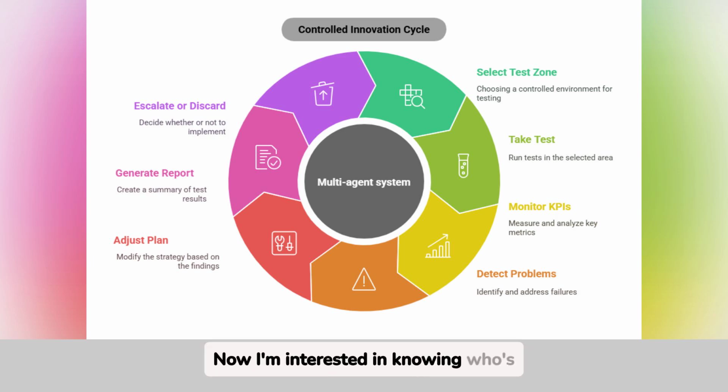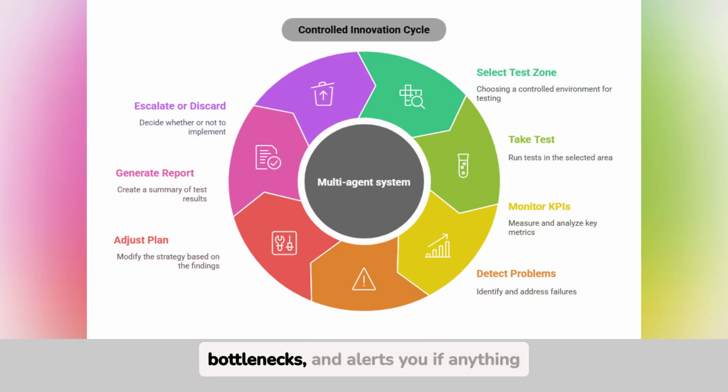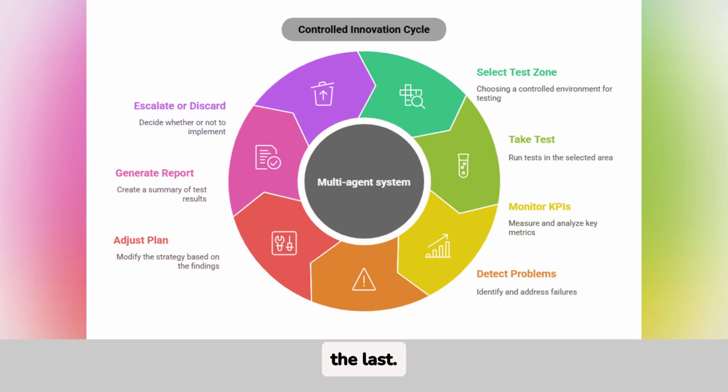Now I'm interested in knowing who's following that rollout. Because we already know that plans are often good, but they go awry during implementation. And that's why the system has another specific sub-agent, the indicator monitor. This is responsible for monitoring everything during the mass implementation phase. It detects deviations, identifies bottlenecks, and alerts you if anything deviates from what is established. I want to make sure everything implemented is kept under control, from the first step to the last.